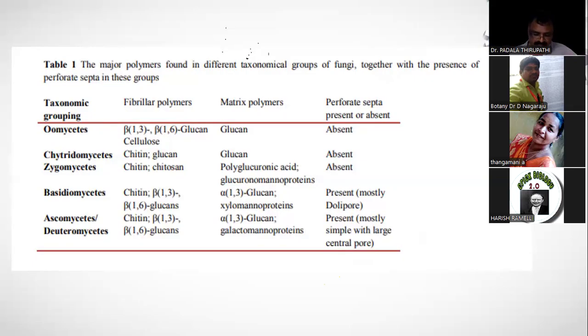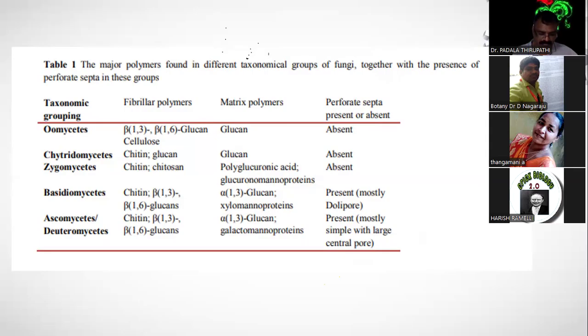Cell wall also, so many times all questions on the cell wall of the fungi. Suppose the Ascomycetes cell wall is made up of it, or Basidiomycetes cell wall is made up of it, or Zygomycetes cell wall is made up of it.